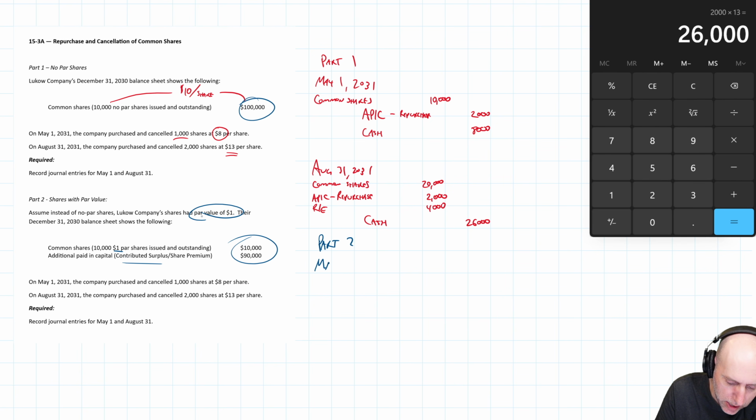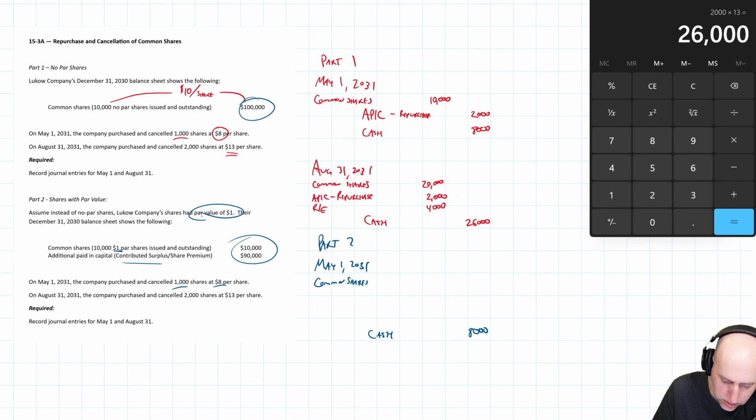So this is May 1st, 2031. We're going to credit cash. Leave a bit of room for some debits here for $8,000, $8 a share, 1,000 shares. We got to cancel those shares at par. So we debit common shares to get rid of them. And the amount here was, well, it's 1,000 shares.